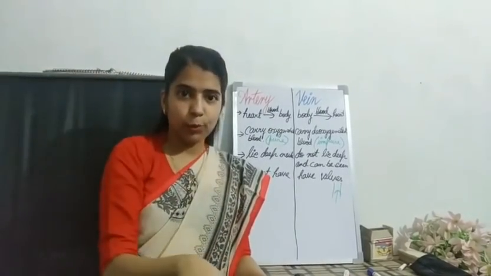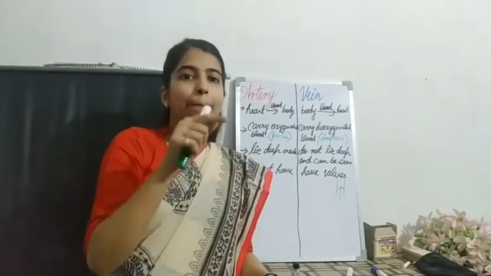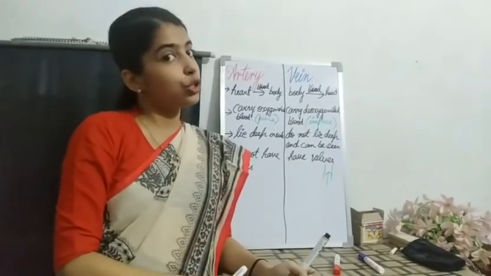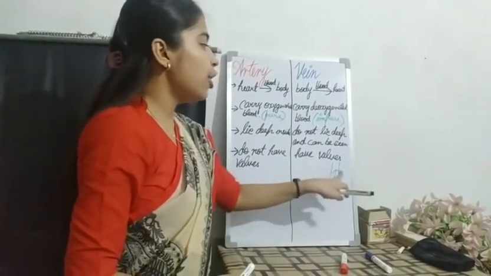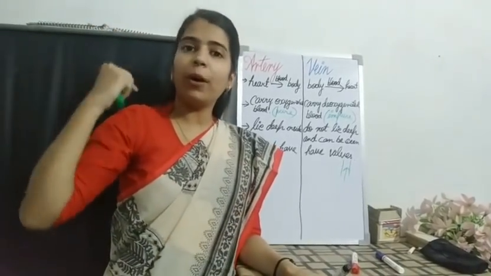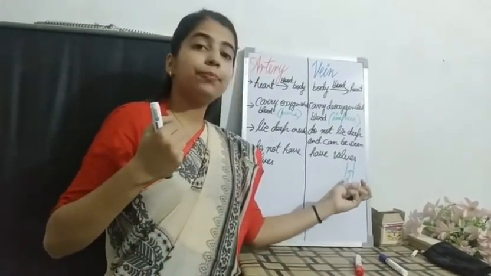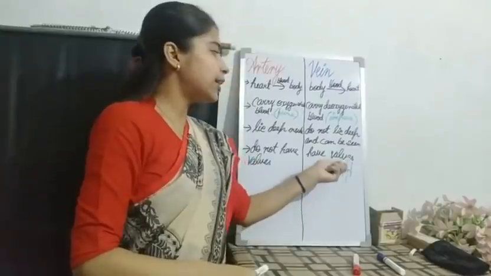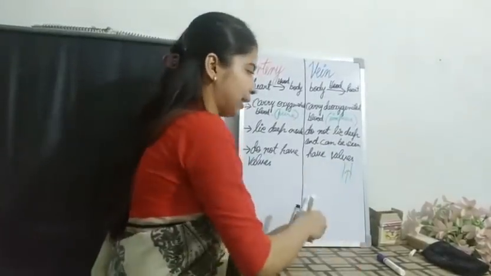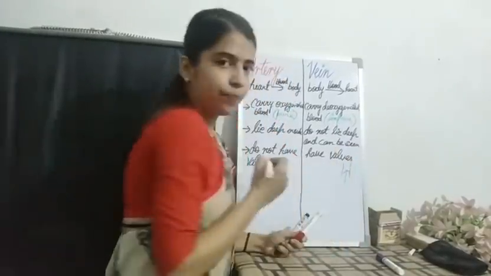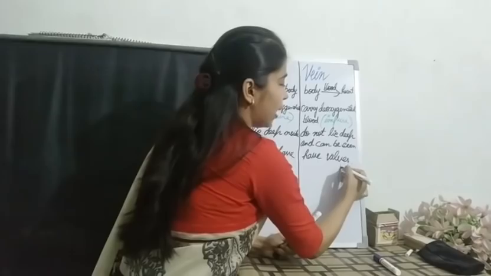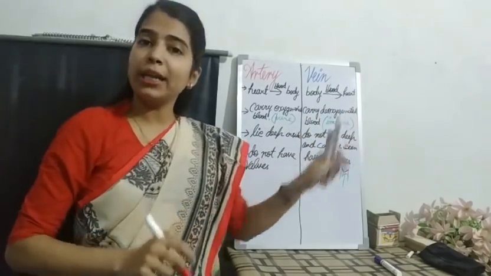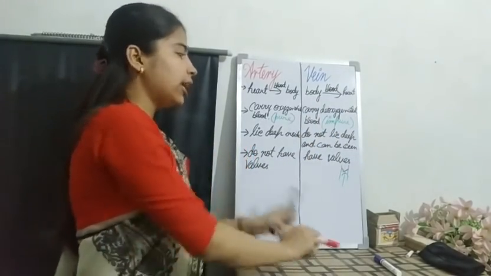When something falls down, that works in the direction of gravity. But if something is taken upward, that means it has to work against the force of gravity. So here also, veins carry the blood from your lower body to your heart, and that blood has to go in the opposite direction of gravity. So there is a chance for the blood to flow back. That is why they are provided with valves, and this valve will make sure that the blood will flow only in one direction.